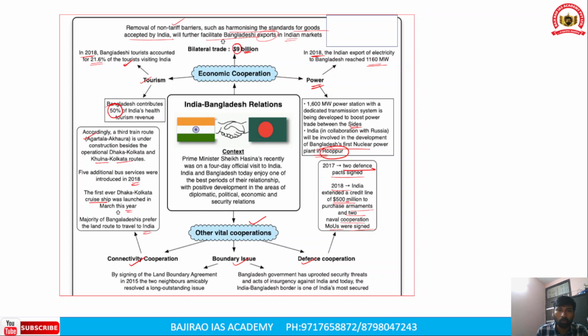When it comes to the boundary issue, with the signing of the land boundary agreement in 2015, the two neighbors amicably resolved the long-standing issue. Secondly, the Bangladeshi government has uprooted security threats and acts of insurgency against India. And today, the India-Bangladesh border is one of India's most secure borders.